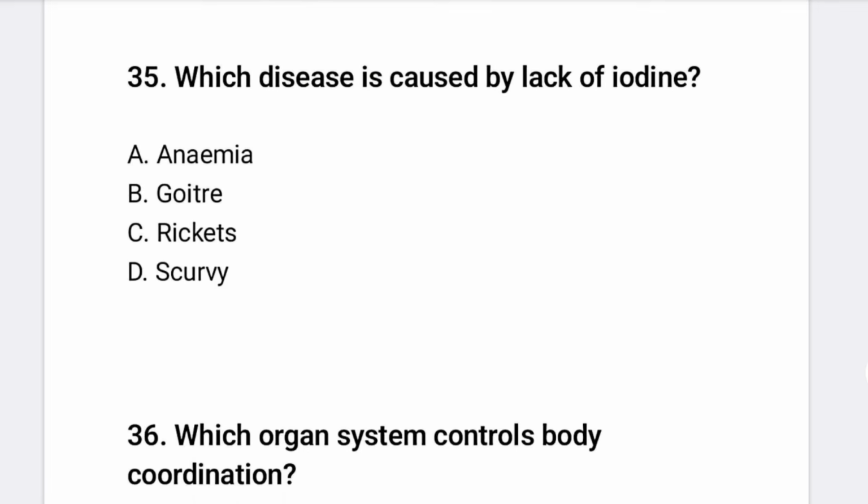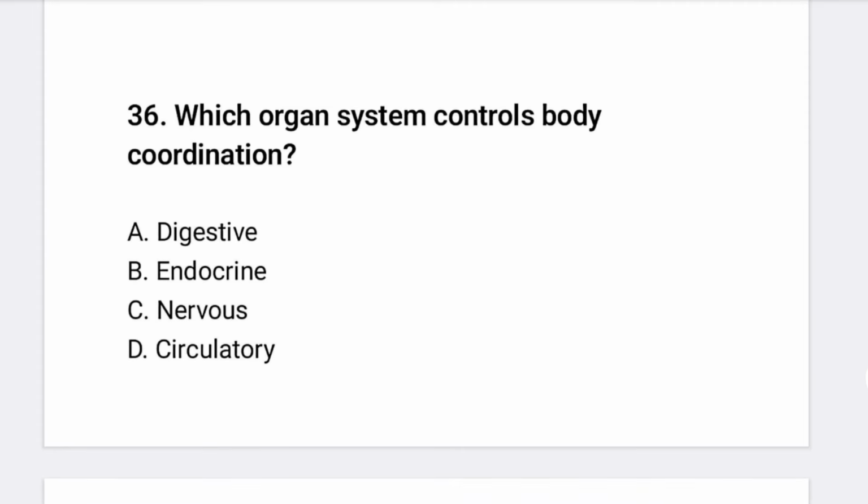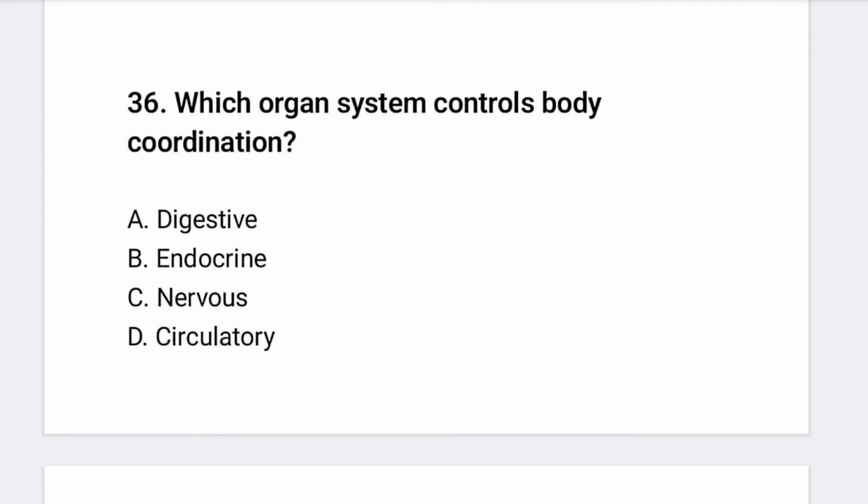Another, which disease is caused by lack of iodine? So goiter. Option B is correct. Another, which organ system controls body coordination? It is basically the nervous system that controls body coordination.